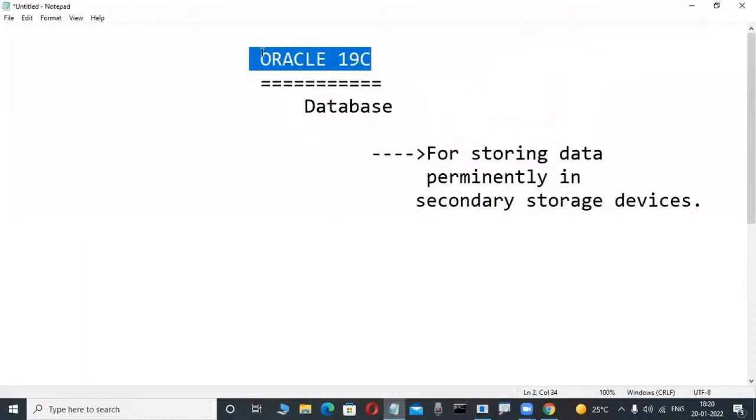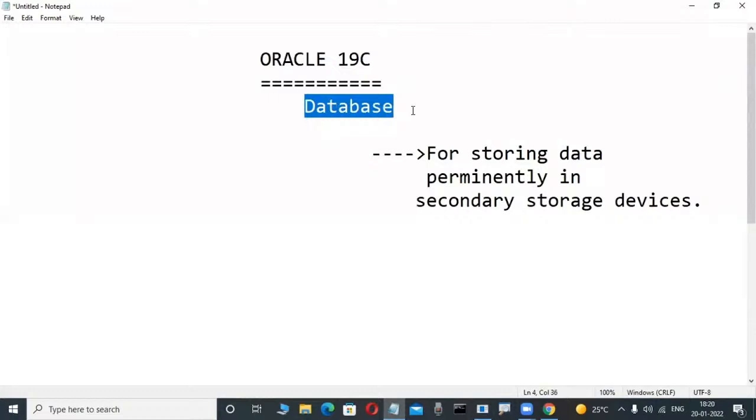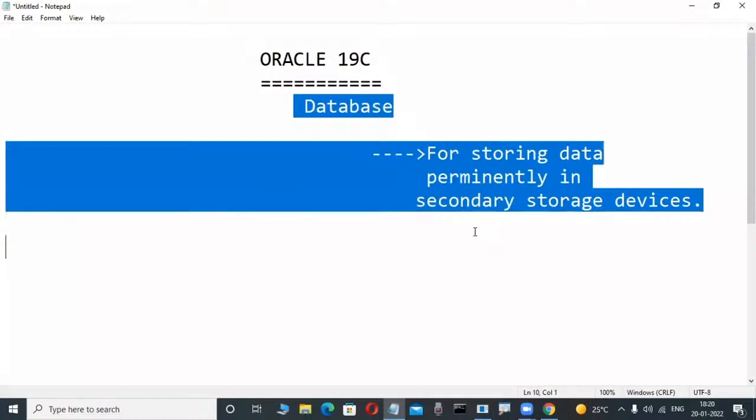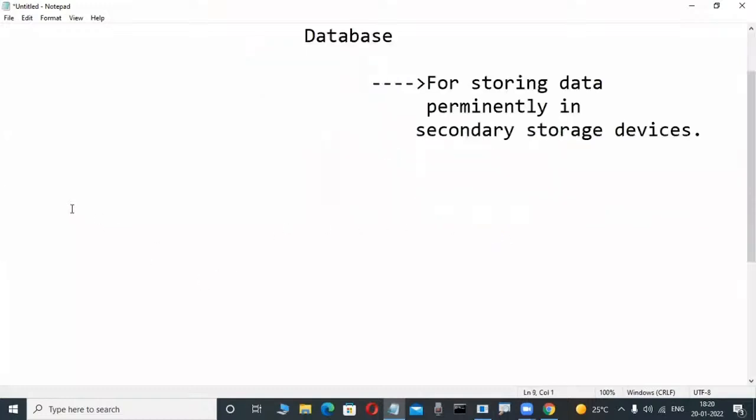Oracle is a database product. What type of database? In the future, relational databases. That's why a structured collection of data is stored. But if you want to operate these relational Oracle database products, which languages do we use? For a non-technical person, slowly observe here. One language is SQL. SQL means Structured Query Language.